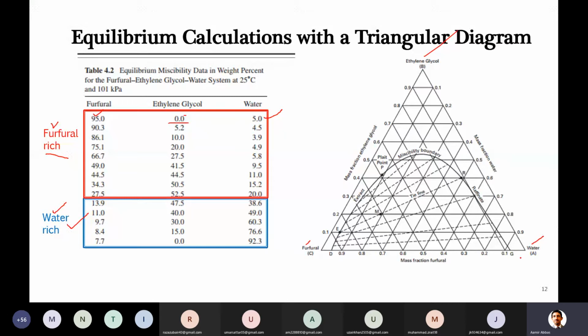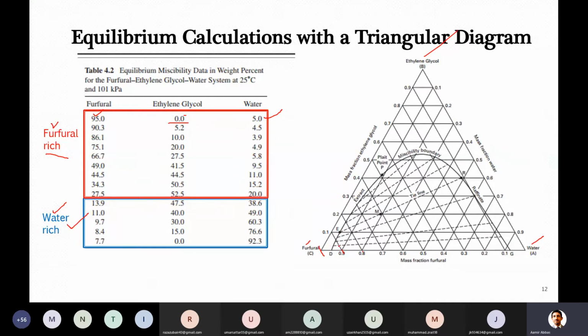So just see the point we have to look at on this diagram, which should have 95% furfural and 5% water. Look, here furfural is 100%, and then there are lines for 90%, and so on. These are lines at an angle greater than 90 degrees, around 130 or 135 you can say.